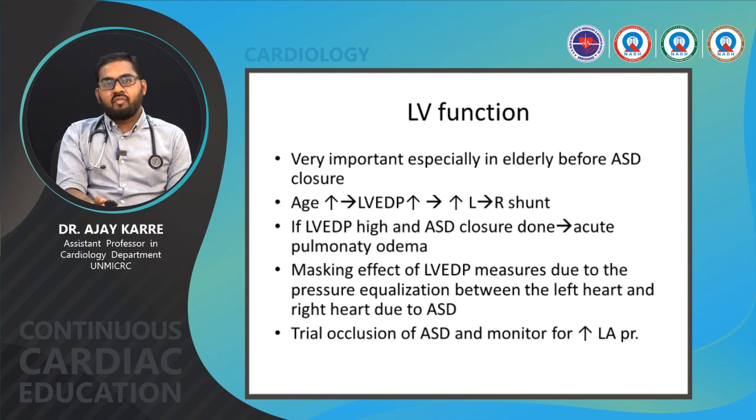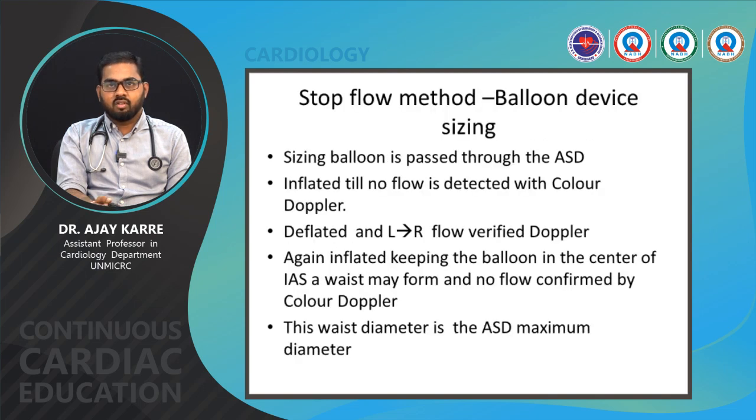There is a masking effect on the left ventricular end diastolic pressure measurement due to the pressure equalization between the left heart and the right heart caused by the ASD. A trial of occlusion of the ASD and monitoring of the increase in left atrial pressure can be done in such patients by the balloon occlusion method. Stop flow method, balloon device sizing.